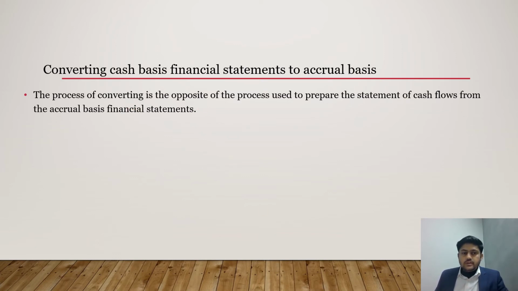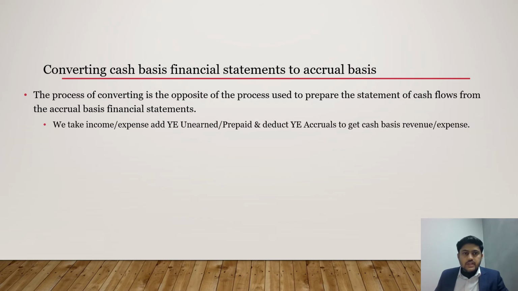We know that when we prepare cash flows in accrual basis of accounting, we take income and expense, and we add unearned or prepaid to it.